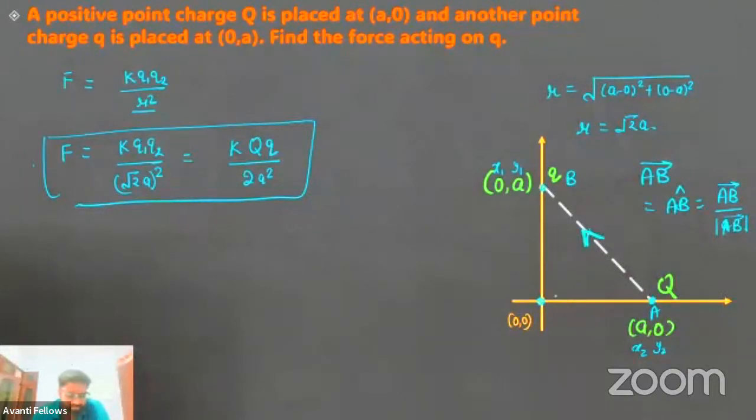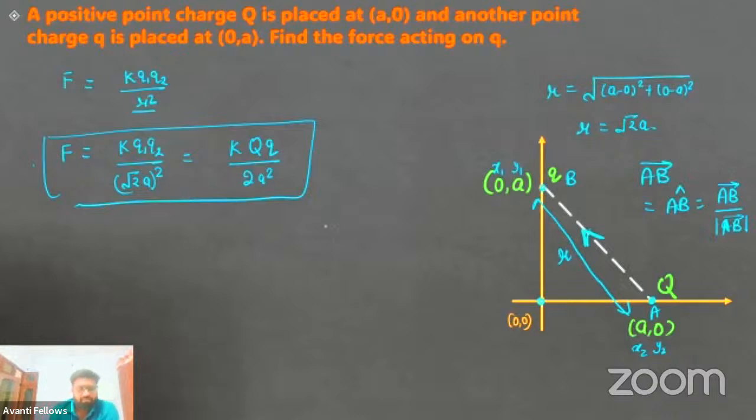Now listen to me carefully here. What is the magnitude of the AB vector? Isn't it the R that we have calculated? R is nothing but the magnitude of the AB vector. Okay? Got it? Clear to everyone?